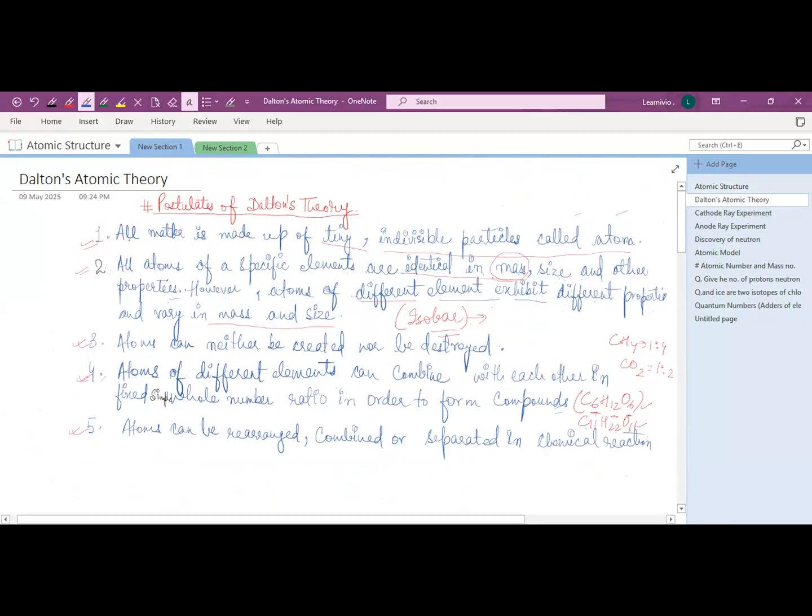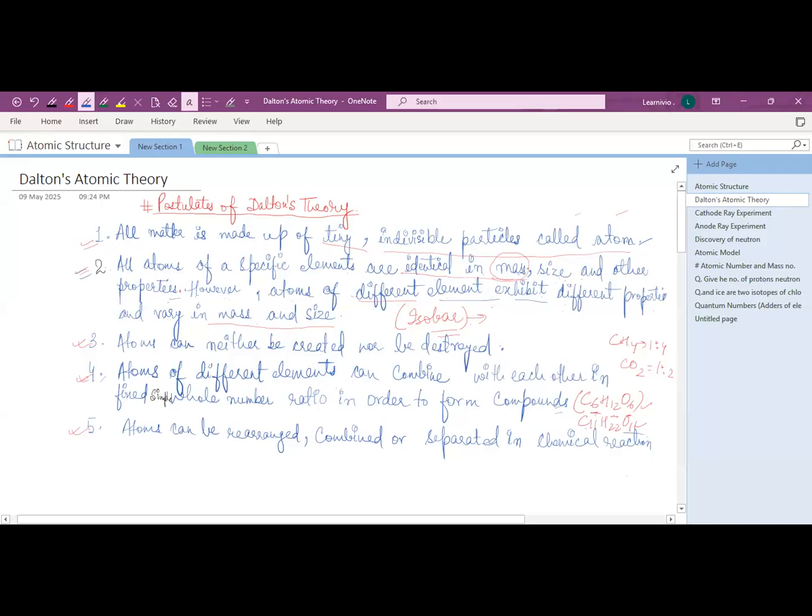He said that all matter is made up of tiny indivisible particles, which he termed atoms. The second postulate was that all atoms of specific elements are identical in mass, size and other properties.